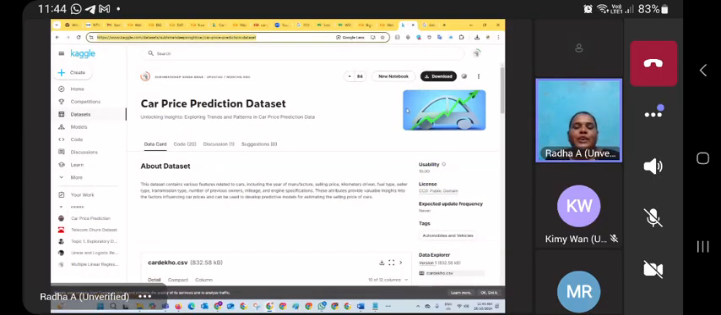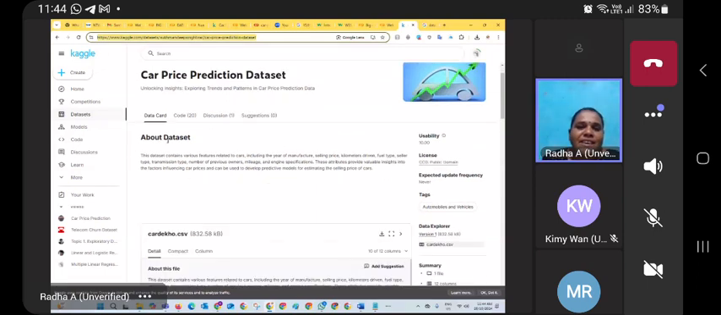I want to predict the car price. Here there are tabs available: data card, code, and discussion. In the discussion tab, a forum is available. You can type your question, and the people who know the answer will reply to you.